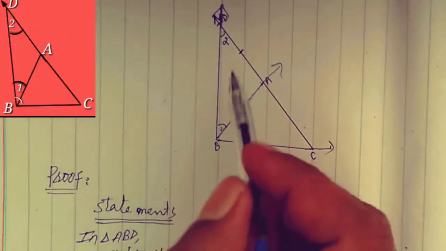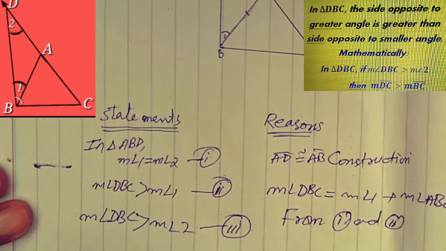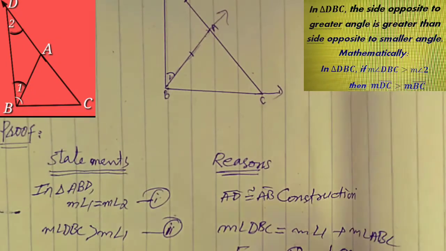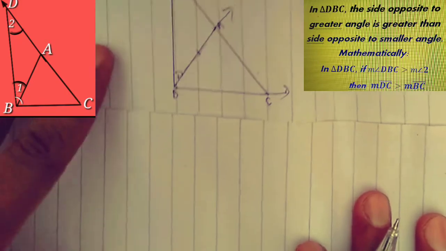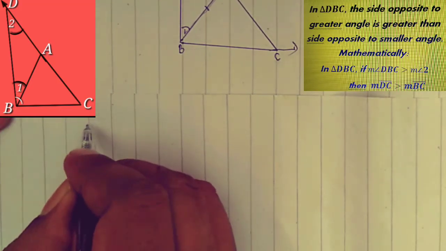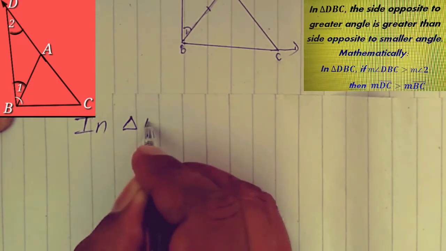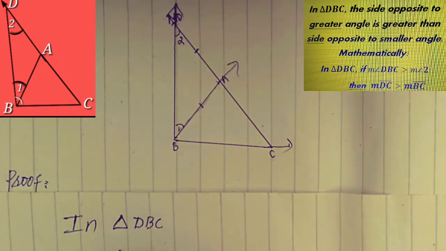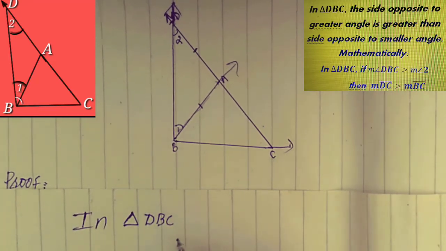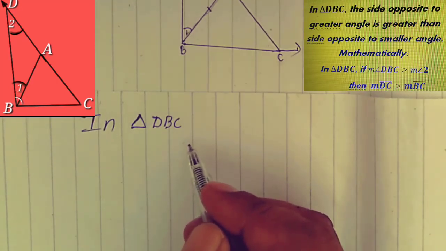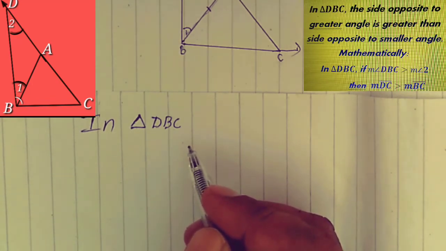From triangle DBC, in triangle DBC, the side opposite to the longer angle is greater than the side opposite to the smaller angle.